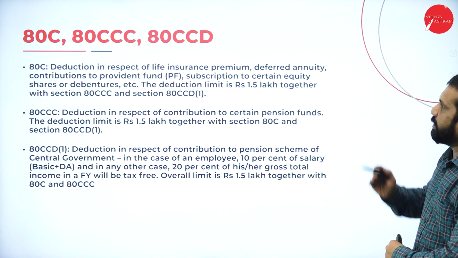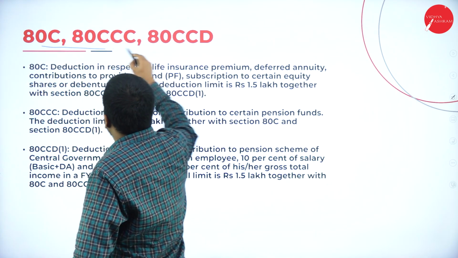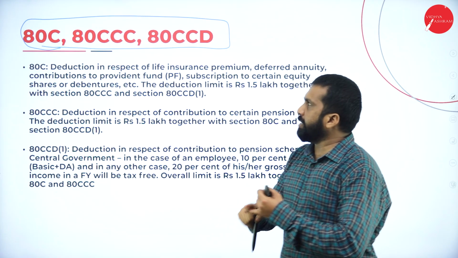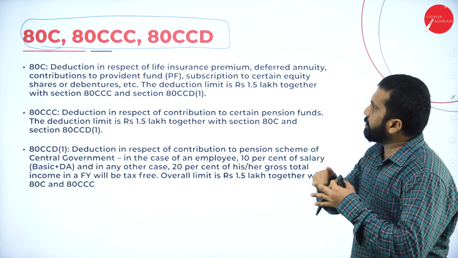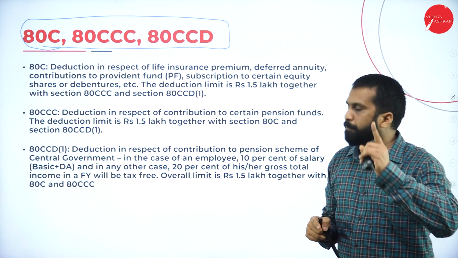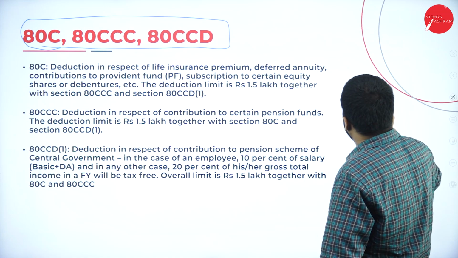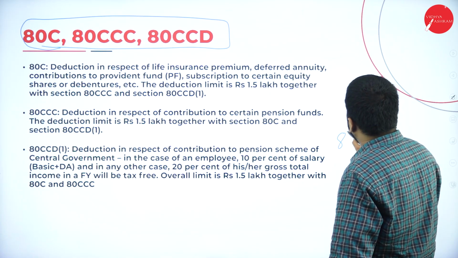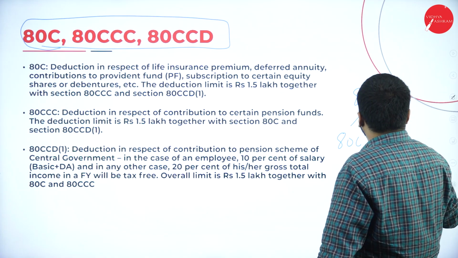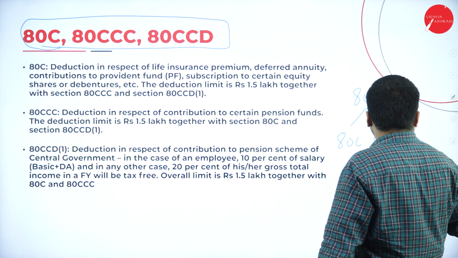Now, so these are the deductions. They all come under one slab. All are considered as one. 80C, 80CCC, 80CCD, all come under one roof. Clear? Yes. So we call it 80C. Under this you have 80C. Under this you have 80CCC. Under this we have 80CCD.